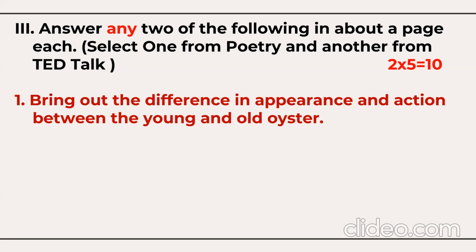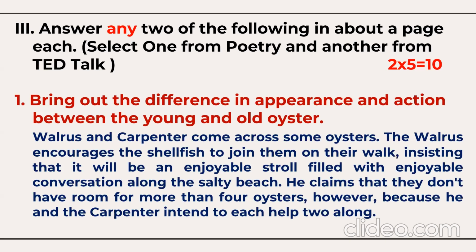Question number 1: bring out the difference in the appearance and action between the young and the old oyster. Walrus and Carpenter come across some oysters. The walrus encourages the shellfish to join them on the walk, insisting that it will be a very enjoyable stroll filled with enjoyable conversation along the salty beach. He claims that they don't have room for more than 4 oysters. He said that only 4 oysters can come, not many, because he and Carpenter have already decided that they are going to be with them.